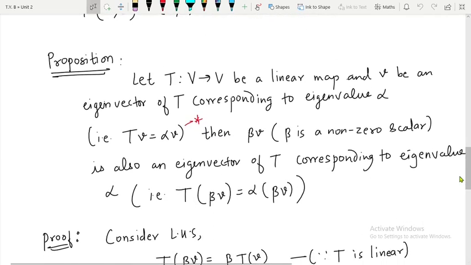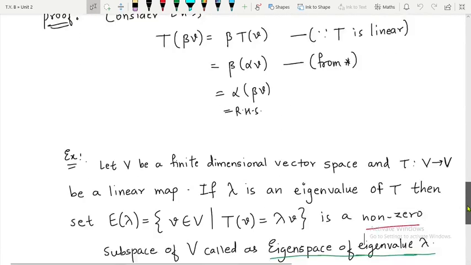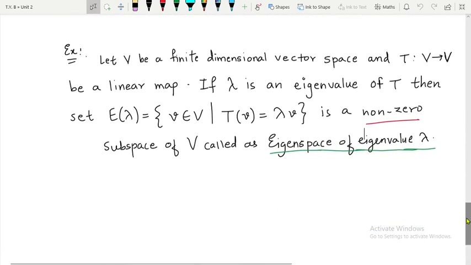Next, we have also seen that if alpha is an eigenvalue and the corresponding eigenvector is v, then for a non-zero scalar k, kv is also an eigenvector corresponding to the eigenvalue alpha. This we have seen last time, and we have also seen the definition of eigenspace.